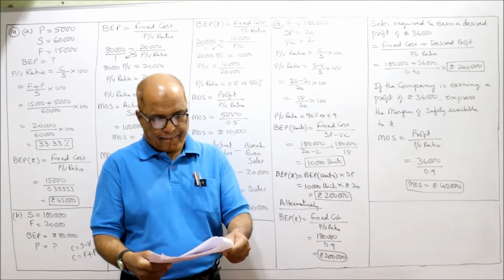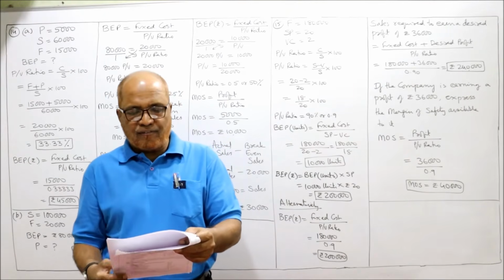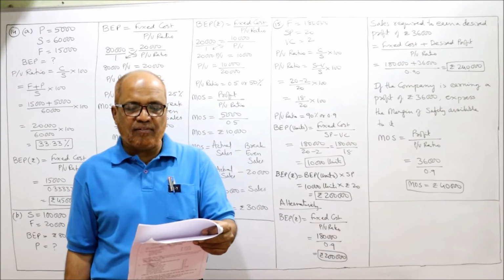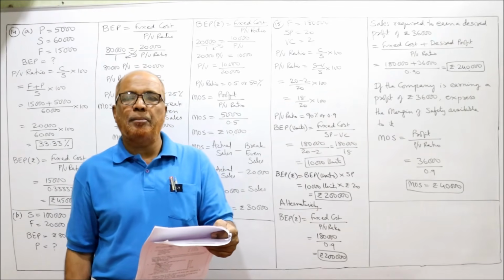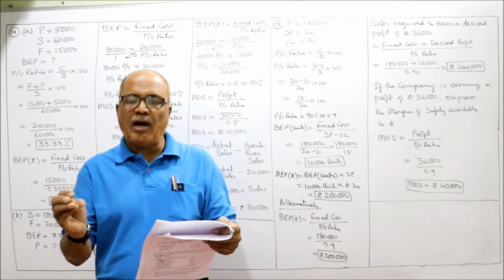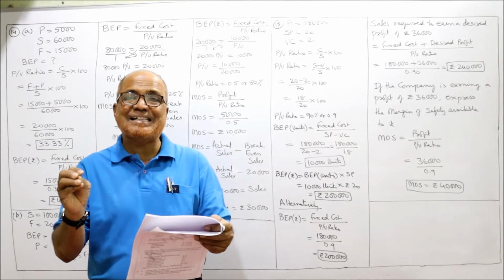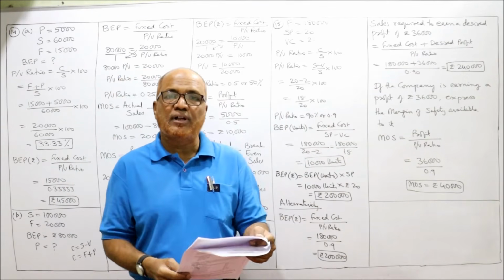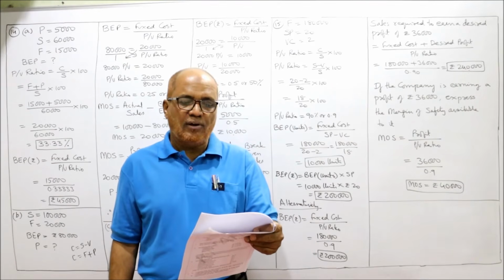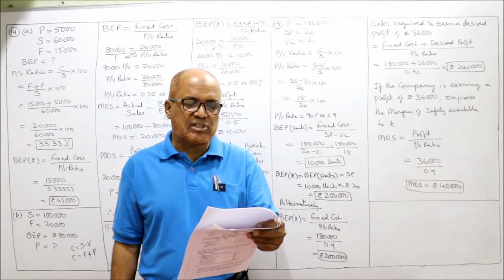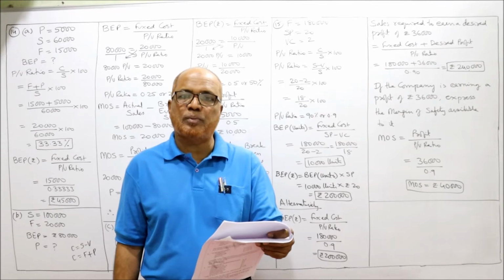Problem number 15. From the following information, calculate the break-even point and turnover required to earn a profit of 36,000. BEP we have to find out. And what is the turnover required, sales required to earn a desired profit of 36,000. Fixed overheads are 1,80,000. Variable cost per unit 2 rupees, selling price per unit 20 rupees.